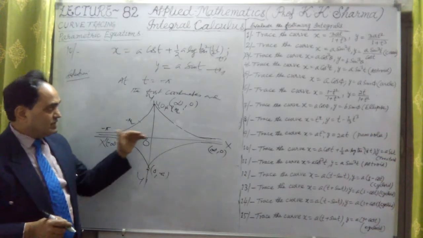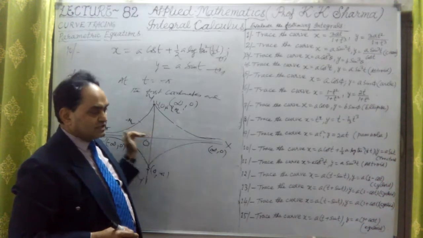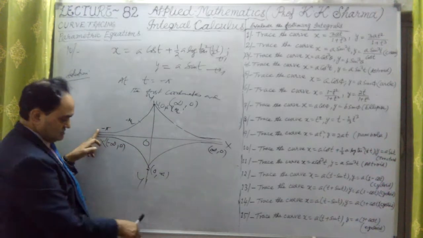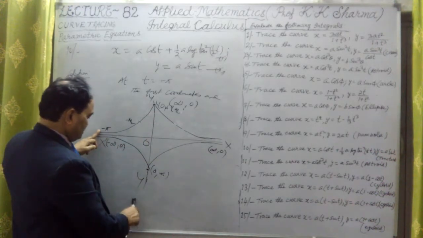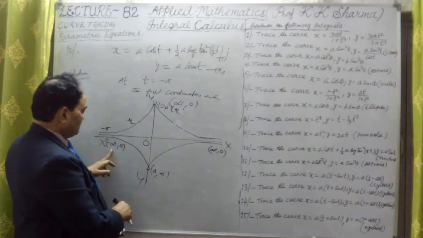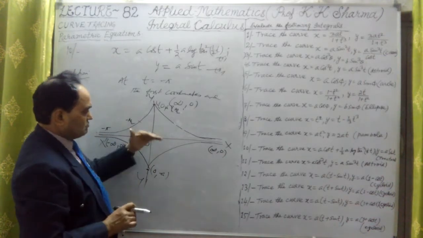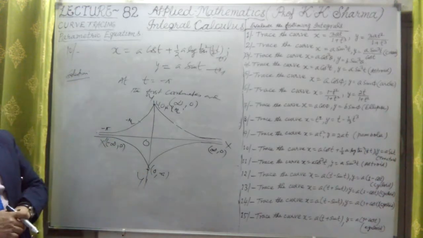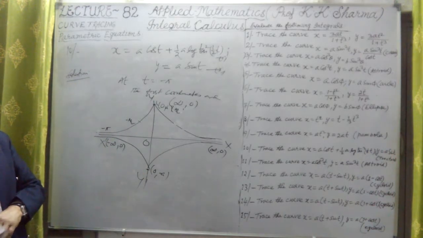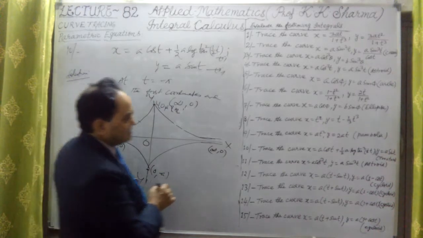This is the curve. So x-axis is the asymptote, because x tends to infinity and y to 0. And similarly at minus pi, it was minus infinity and 0: x was minus infinity and 0 was the y coordinate. So x-axis is the asymptote here. This curve is known as the tractrix. This curve is tractrix. Is it given there? Tractrix.